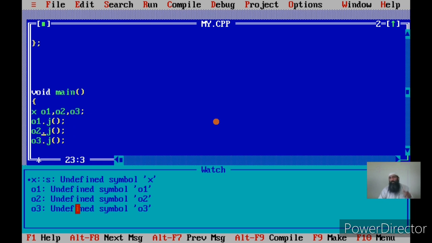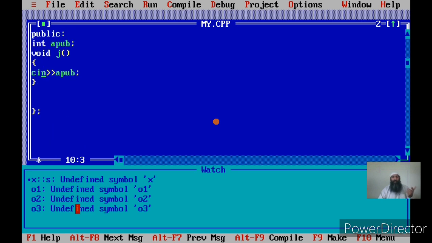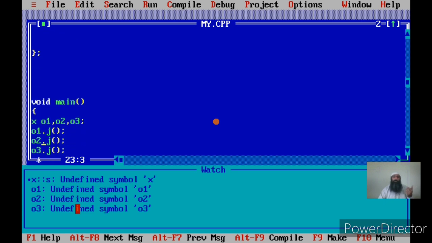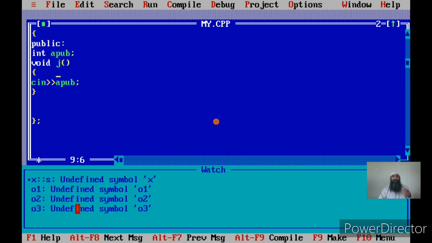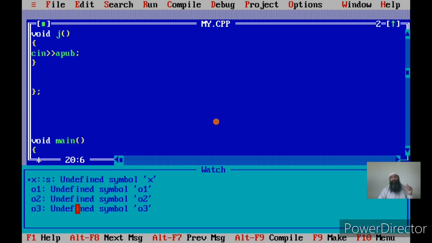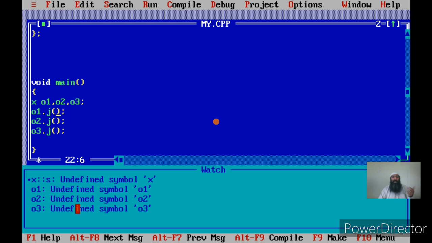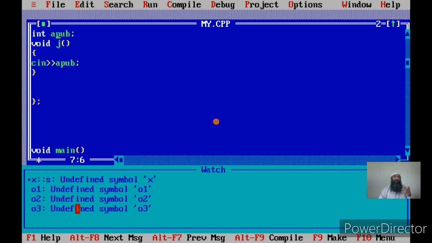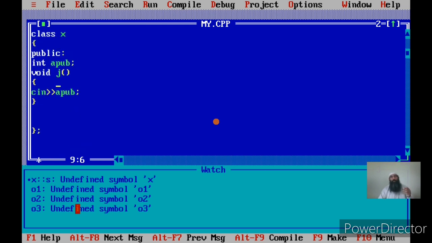The second call was made with O2, so if we are referring to apub at that time, it is O2.apub. So there is another way of understanding this. Suppose you are making a call with O3 and you are writing cin of apub; read this statement as cin of O3.apub. Because you are calling the function at that time with O3. And if you are calling with O1, read the same statement as O1.apub.